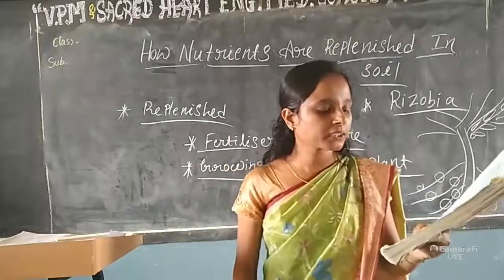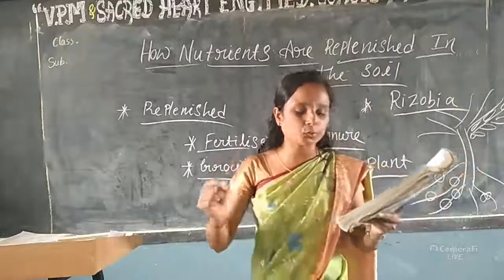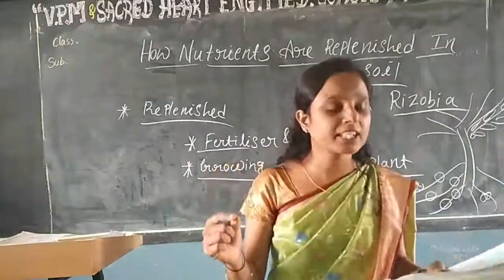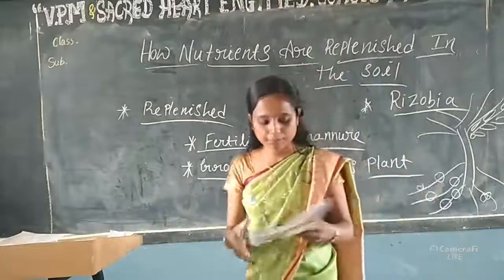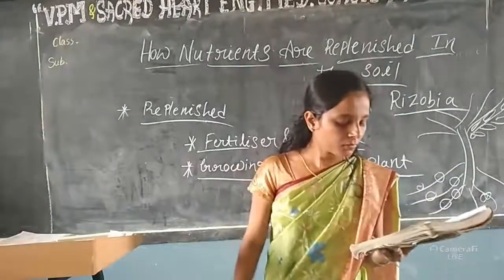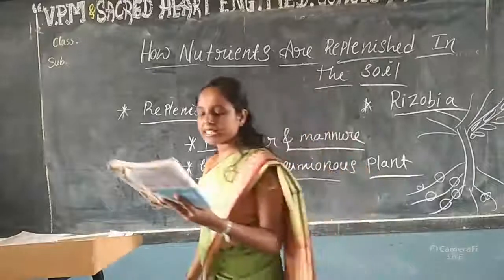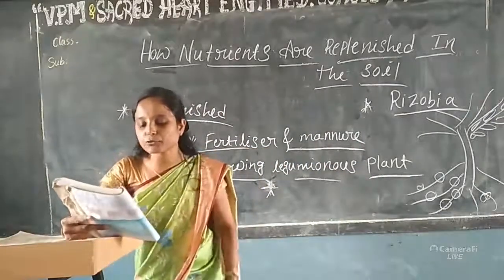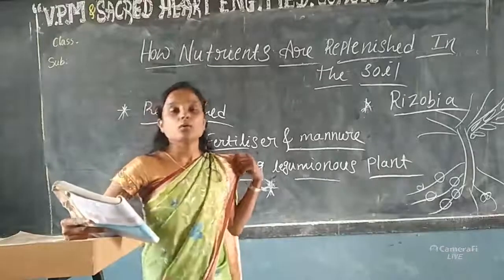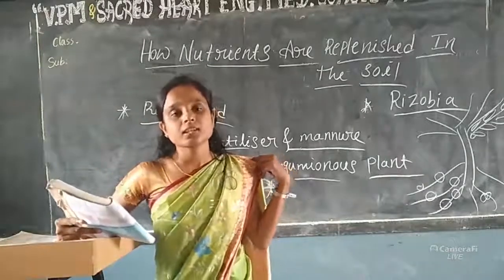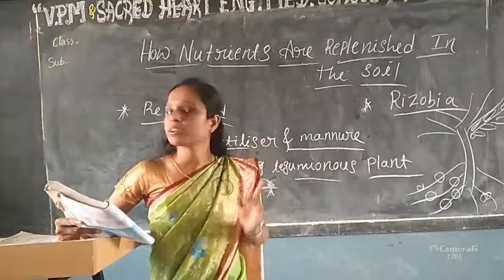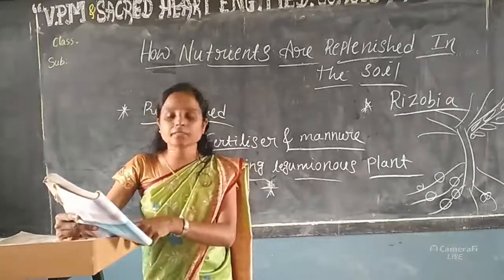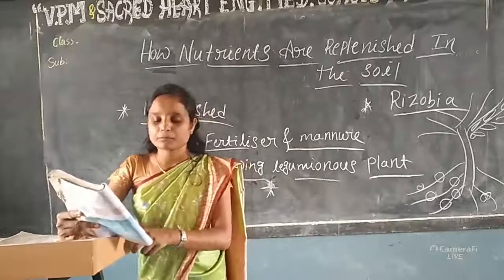Next one, write T if the statement is true and F if the statement is false. See, first one, true or false. Carbon dioxide is released during photosynthesis. During photosynthesis, carbon dioxide is released? No, oxygen. This statement is false.